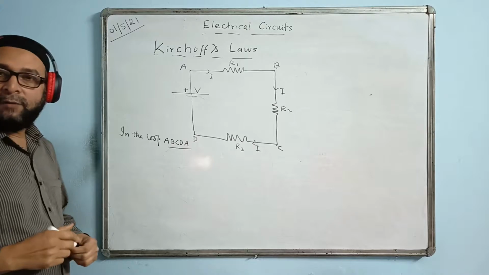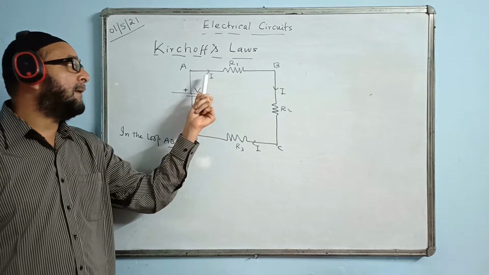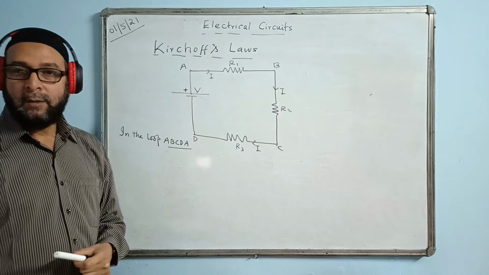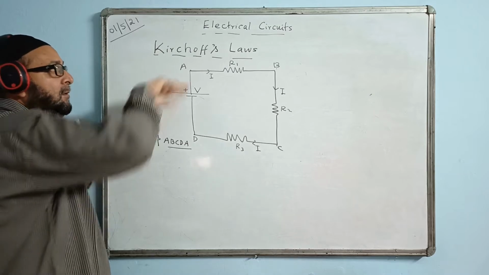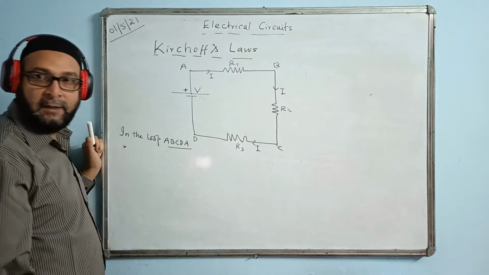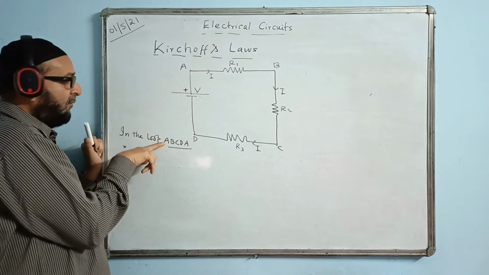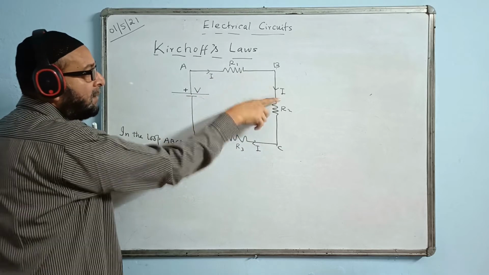We will take the sum of all the voltages. When the voltages are in the form of resistance, I will multiply I into R. Whatever currents come in the same direction we take positive, whatever come in the opposite direction we take negative. So I follow the A to B path, directions already marked here.